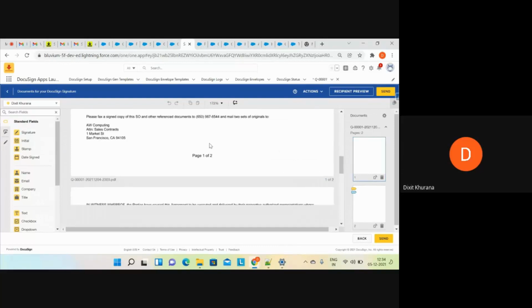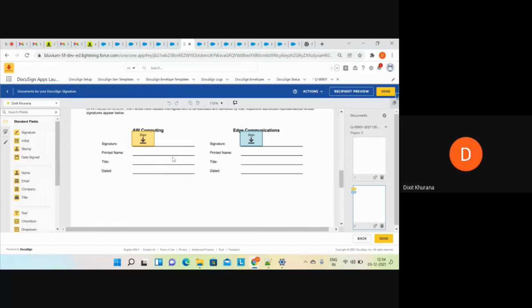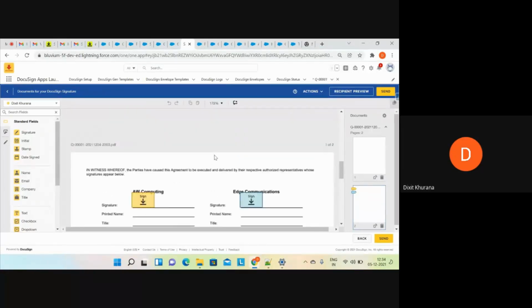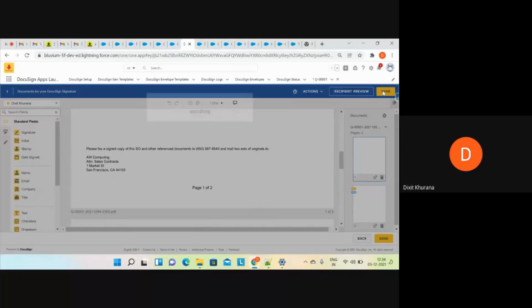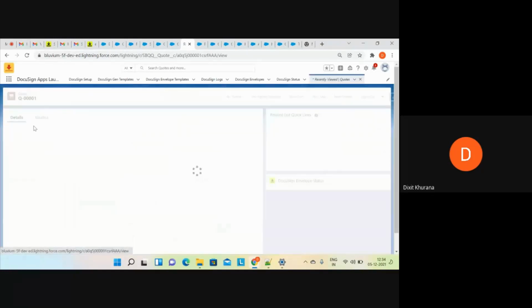Now if you move back, you can see two signee sections and both have sign tags automatically populated. Okay. Now I'll click on send. Our document has been sent.